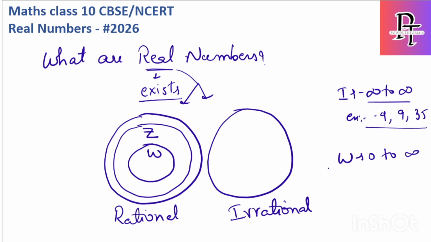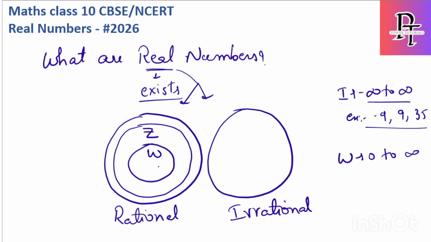They only have positive numbers, and 0 is neutral, so from 0 to infinity are the whole numbers.